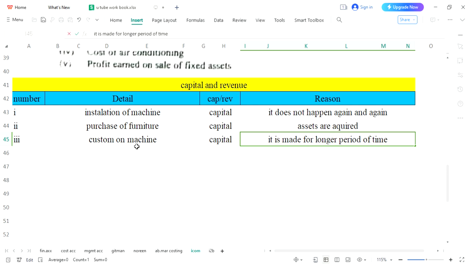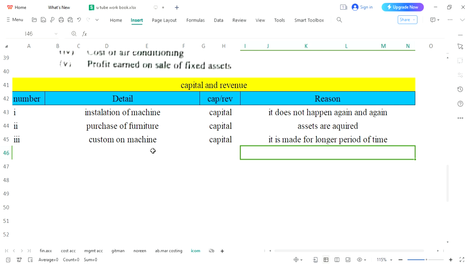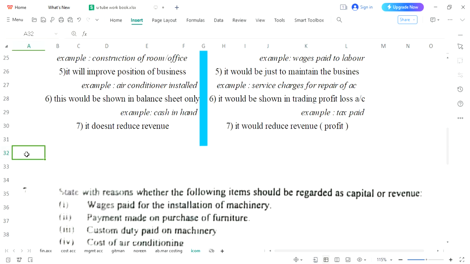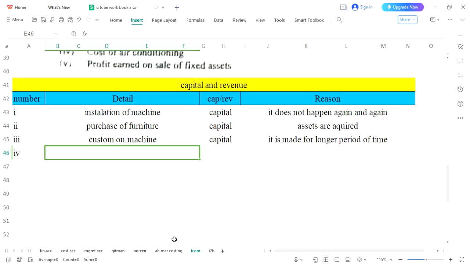At the time of importing, import means buying from a foreign country. So that is why we have considered it as capital. Now next, number 4, we will see what it is saying. Cost of air conditioning. Again, I am sure that you have already understood it.